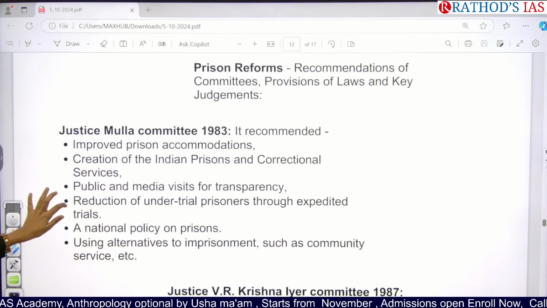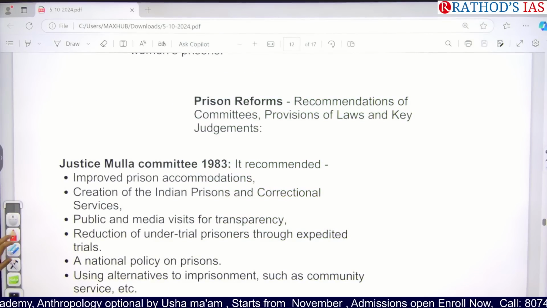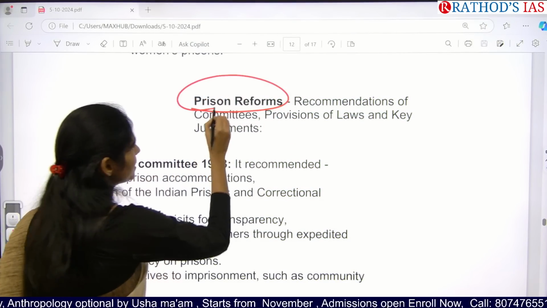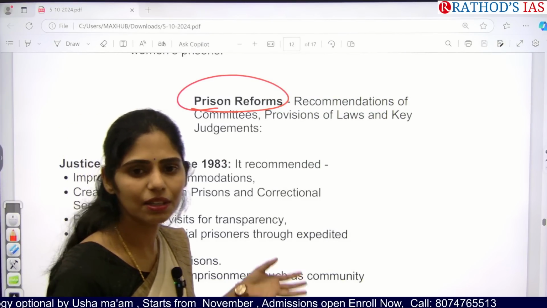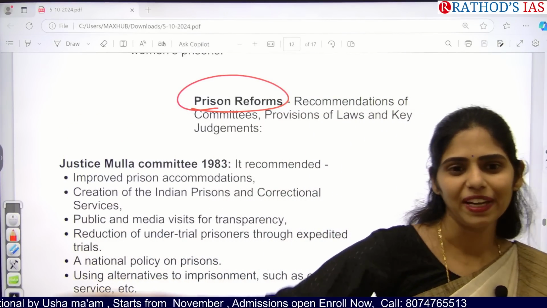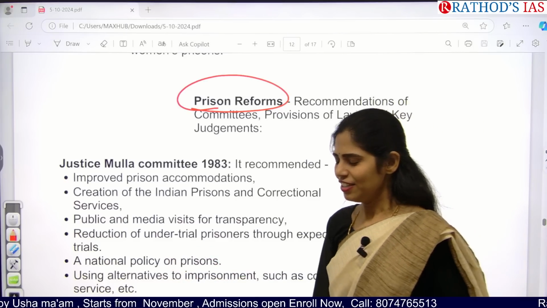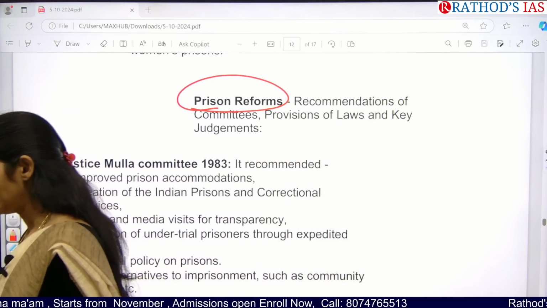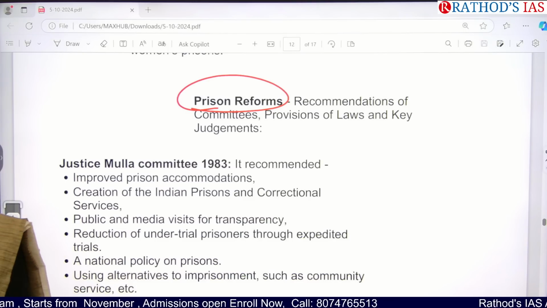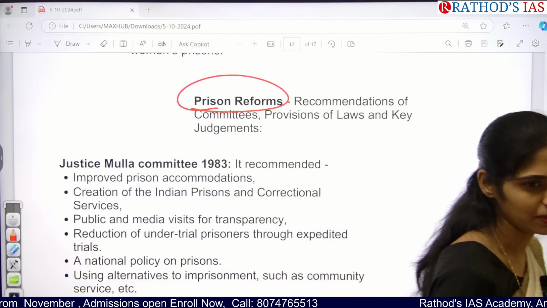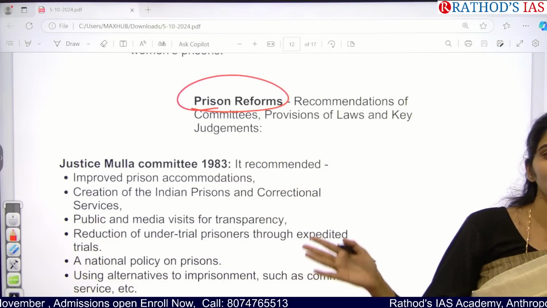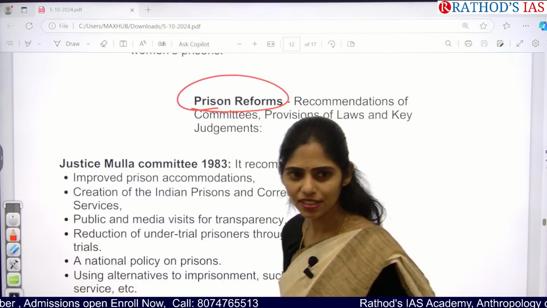And here you have to focus on these things, like what the prison reforms are, and you have to see which earlier committees recommended them, because you may get a question on this. I think I gave a question regarding simultaneous elections, especially 3 to 4 days before your mains examination. The first question in your GS paper 2 is about simultaneous elections.